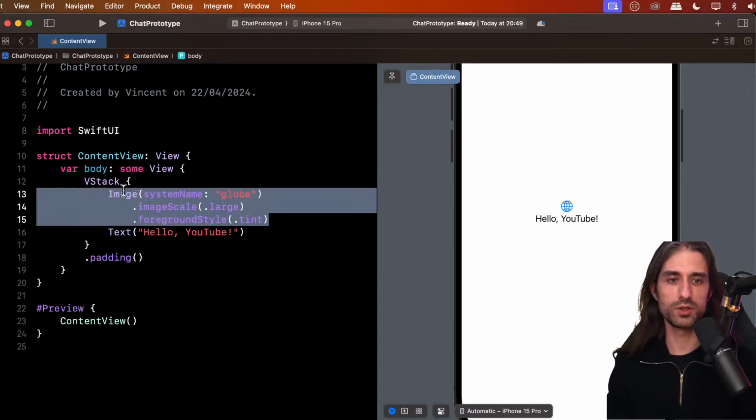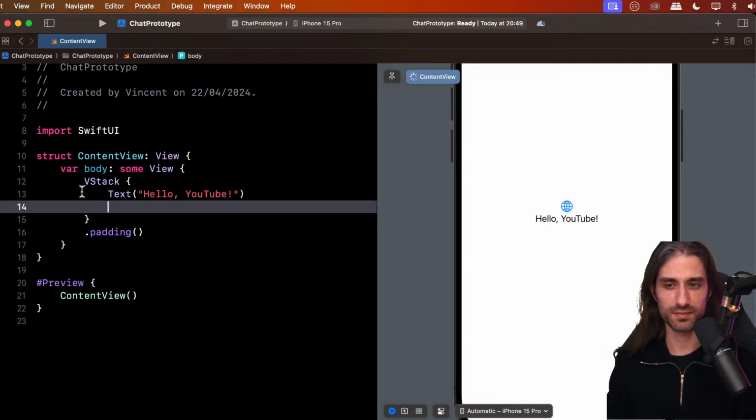You can see we had 2 views, so image and text, and they were stacked on top of each other, so they were vertically stacked, hence the name of VStack. And as you can imagine, you also have an HStack for horizontal stack.